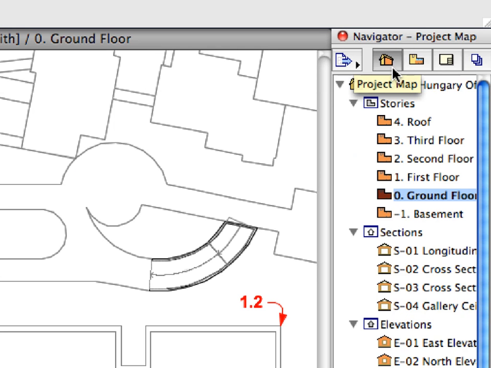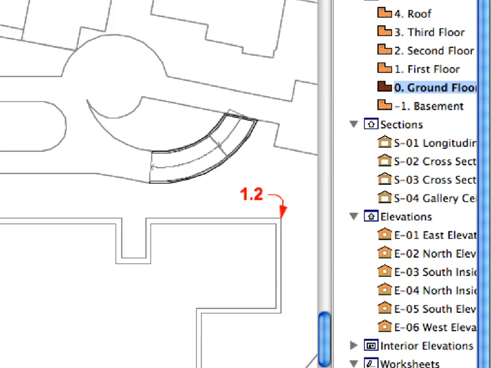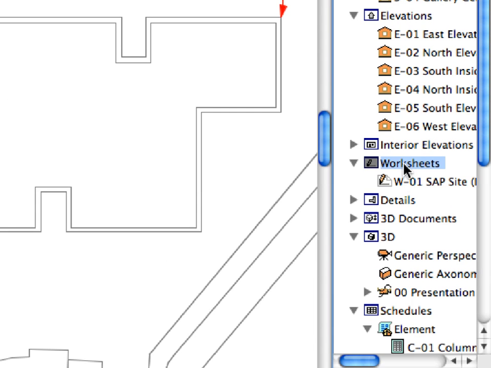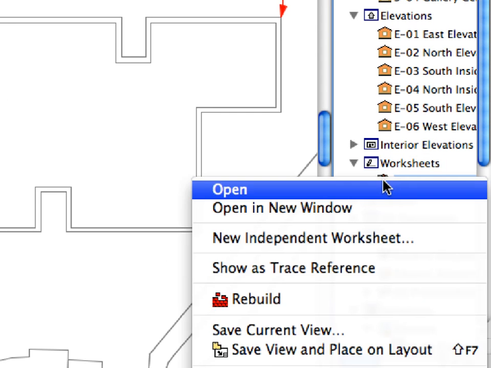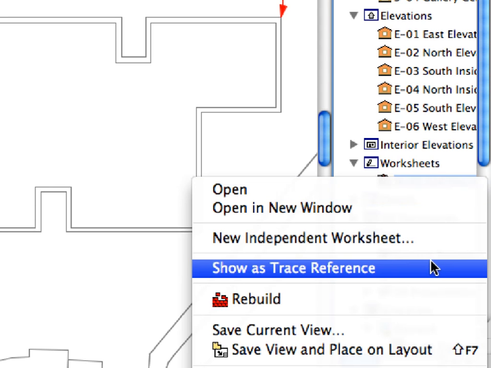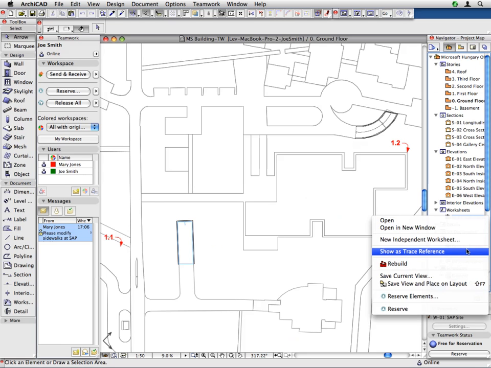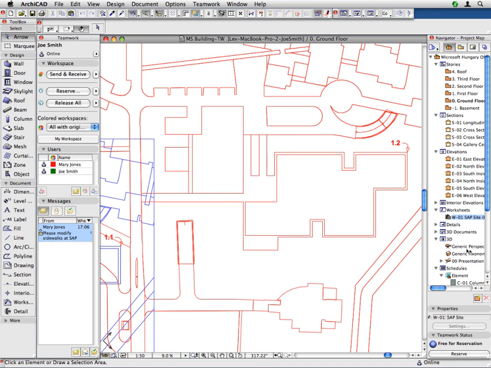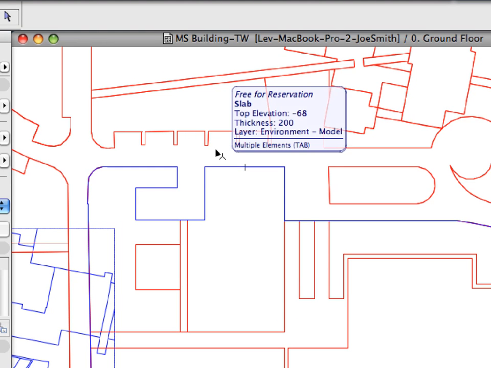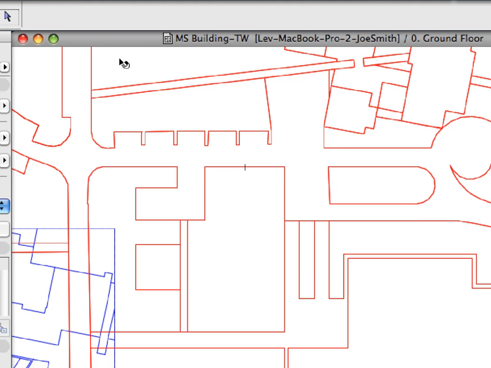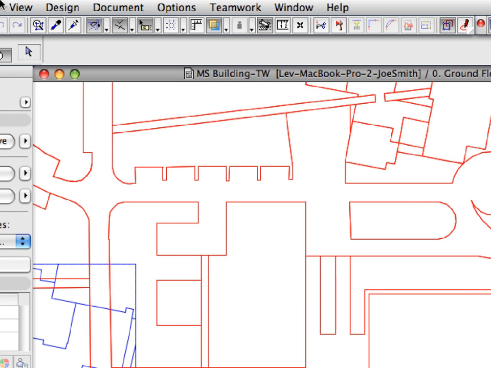In the Navigator, switch to the project map and expand the Worksheets group. Right-click on the W1 worksheet in the list and select Show as Trace Reference from the context menu. The site received from the Landscape Designer is traced below the site plan. The trace reference is automatically turned on, and colors also change. The active floor plan viewpoint is shown with red. The landscape reference plan is shown with blue.